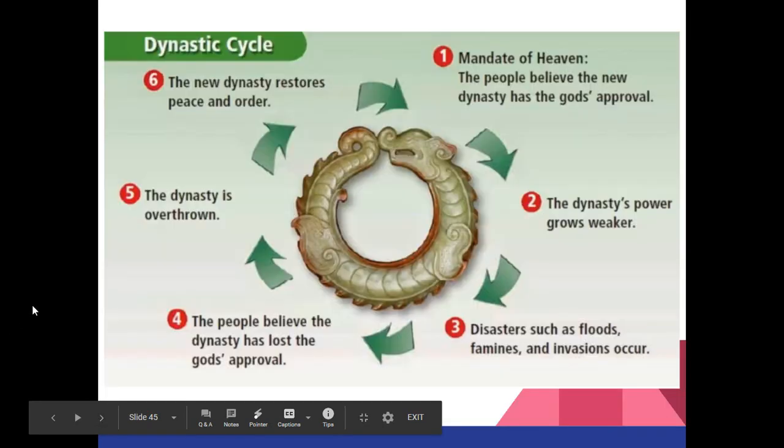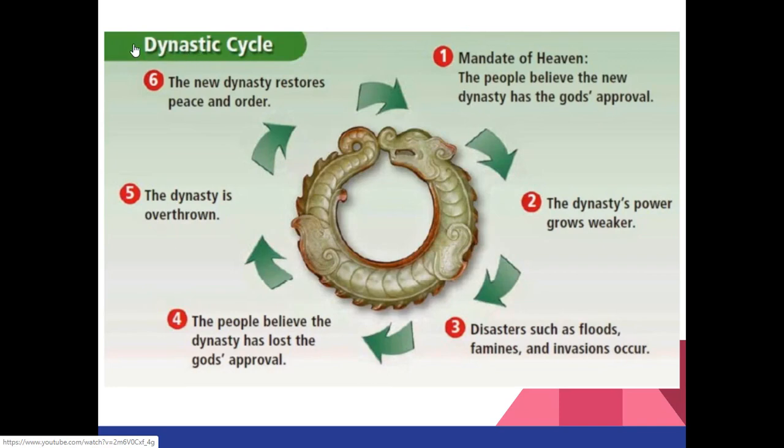Now we are going to learn about something called the dynastic cycle. And it's really important to understand that each dynasty in Chinese history went through this entire cycle before another dynasty took power. So just like in ancient Egypt, the pharaohs believed that they had the power of the gods, so too in Chinese history, the people believed that a new dynasty had the gods' approval. And so this was called the mandate of heaven. So again, you can see the impact of religious beliefs in the leadership of this ancient civilization.